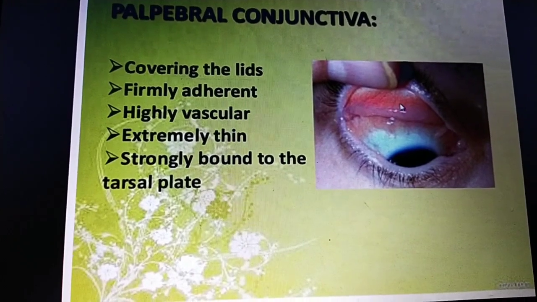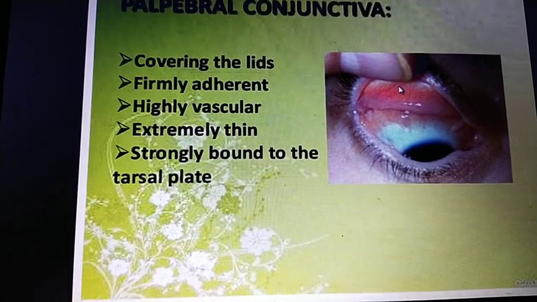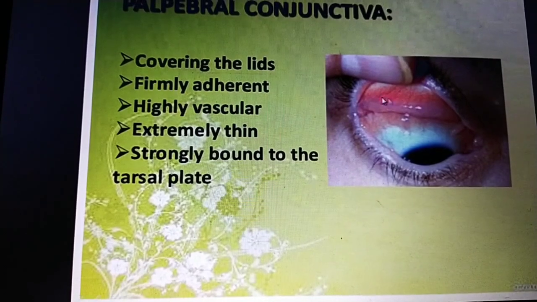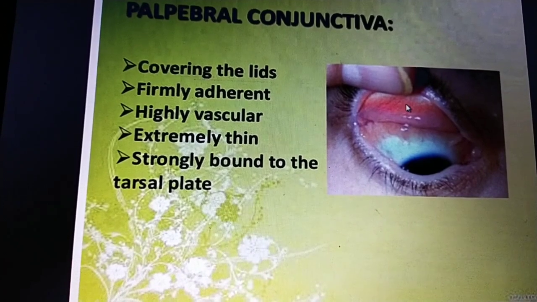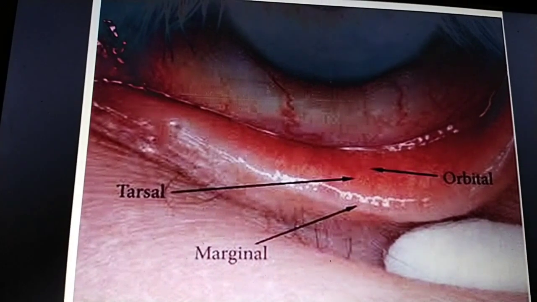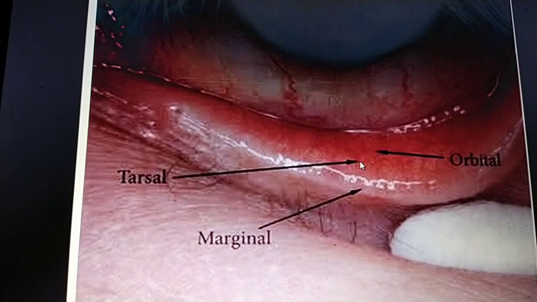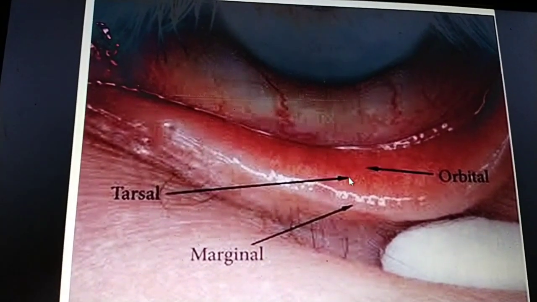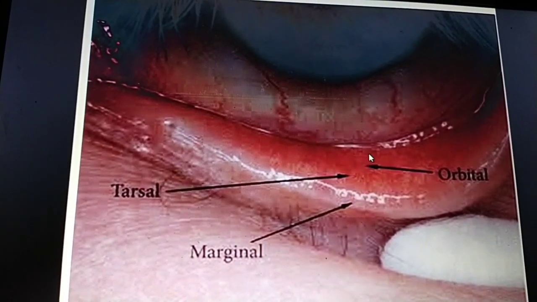This is the palpebral conjunctiva. It covers the eyelid, is firmly adherent to the eyelids, highly vascular, extremely thin, and strongly bonded to the tarsal plate. The palpebral conjunctiva is divided into marginal, tarsal, and orbital. Marginal means it is at the margin of the eyelid. This is the marginal, this is the tarsal, and this is the orbital. Like this we can divide it into marginal, tarsal, and orbital.